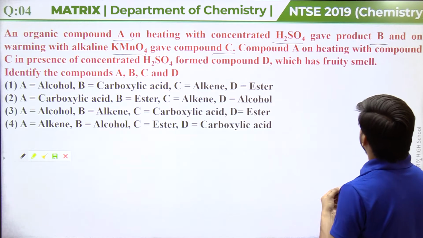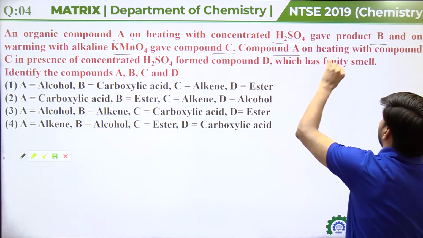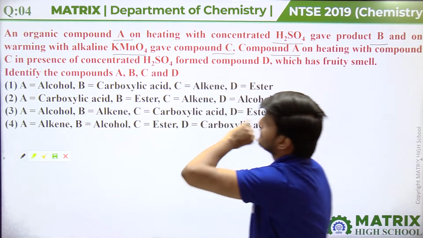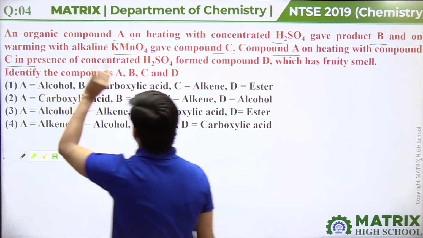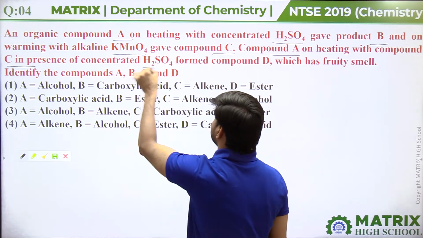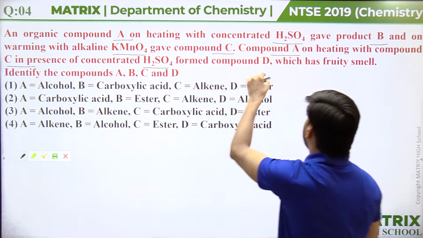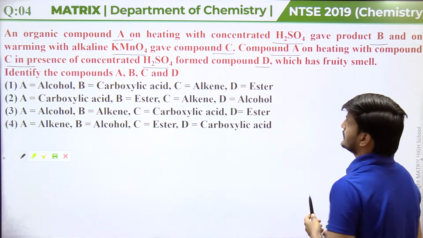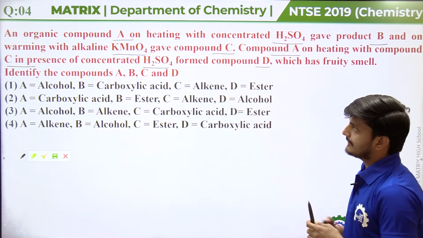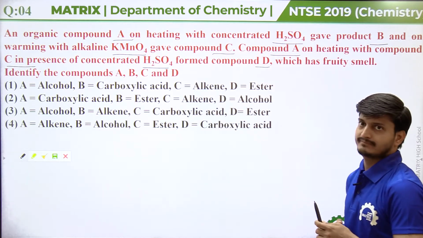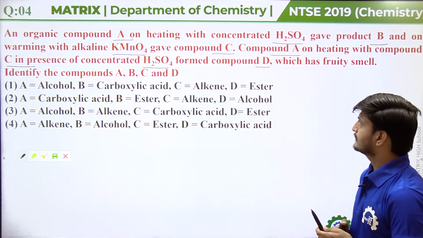Compound A on heating with compound C in the presence of concentrated H2SO4 formed compound D, which has a fruity smell. Identify the compounds A, B, C and D. This is the question. Okay.